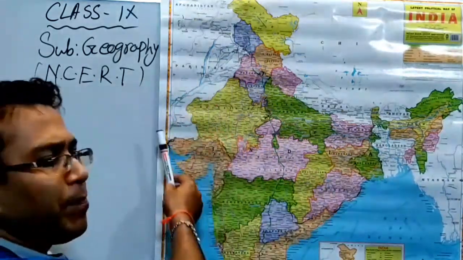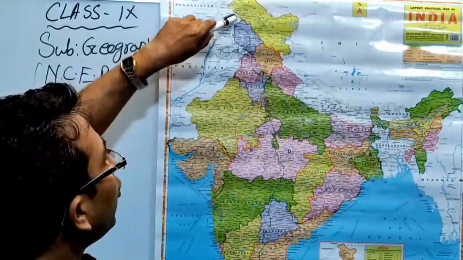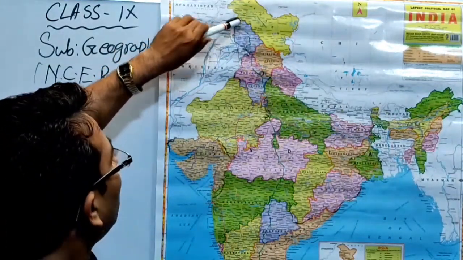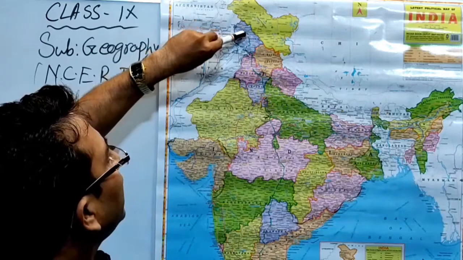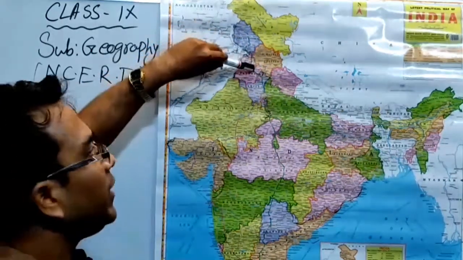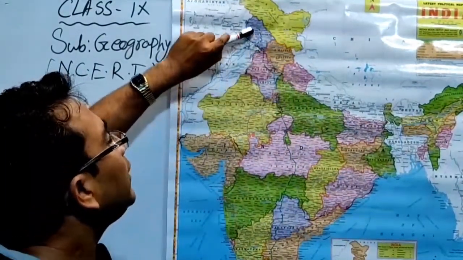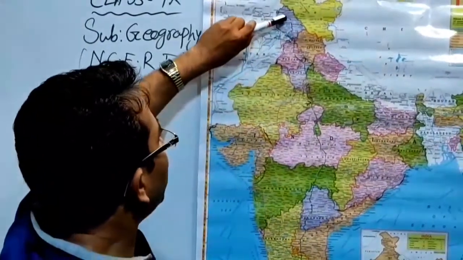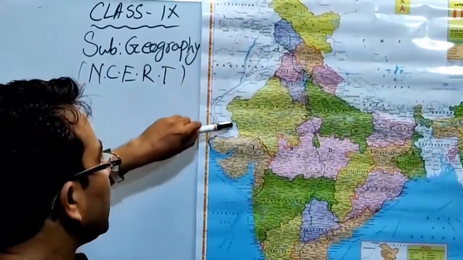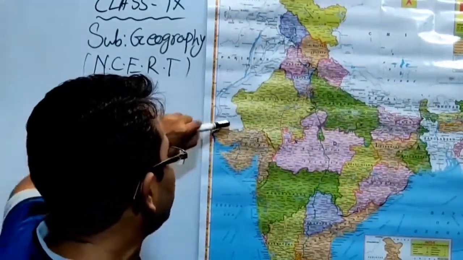Now come to the western part of our country. This is Pakistan. Pakistan shares a border with Jammu and Kashmir, now Union territories. Jammu and Kashmir was recently divided into two parts. Ladakh is fully a Union territory, and Jammu and Kashmir is a Union territory where an independent government will be there, like our national capital territory Delhi. Then this is Punjab, the border with Rajasthan, and the border with Gujarat, that is the Rann of Kutch, and the area of this part.